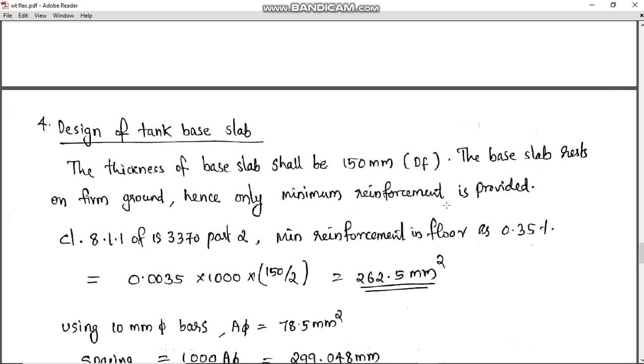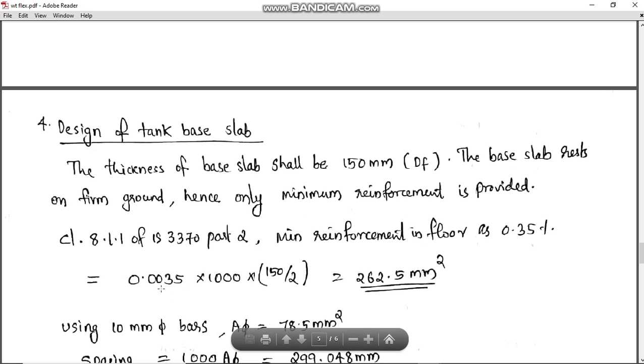Since it is specified in the code that for depth of slab less than 200 or 300, then we have to provide only reinforcement at the top face, that is the inner face of the floor, not in the outer face of the floor as in the case of walls.